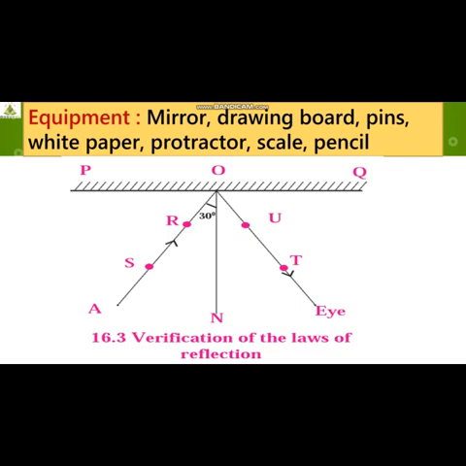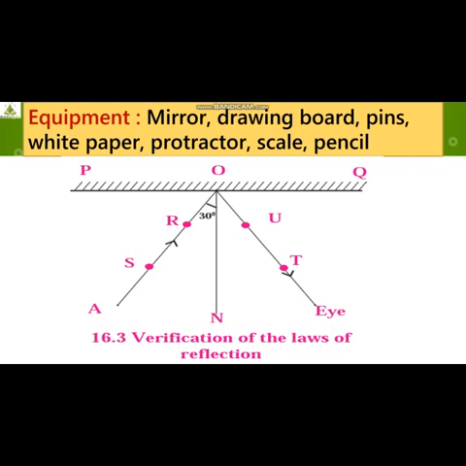You have just drawn the line, which is the position of the mirror. Now I am going to actually place the mirror. Now fix pins at T and U along the line joining the bottom of the reflected images of the pins at S and R. Wherever the reflected images are, there I am going to place two pins. The line OT is not drawn yet. We are just going to fix the pins at the positions U and T, which are the reflected images.